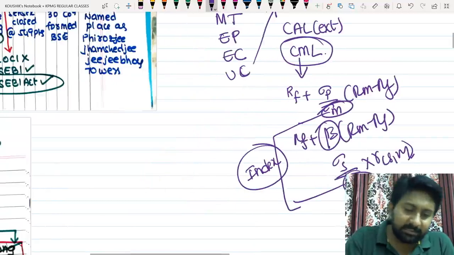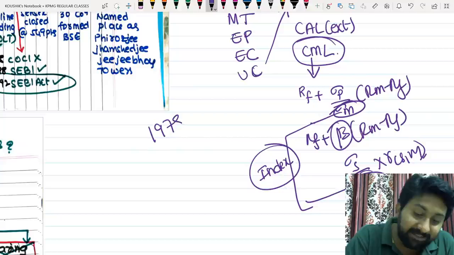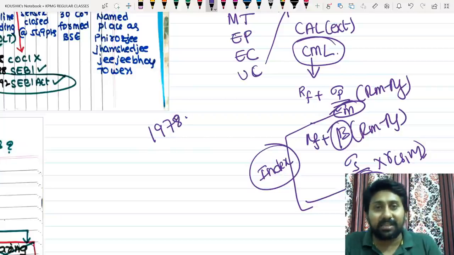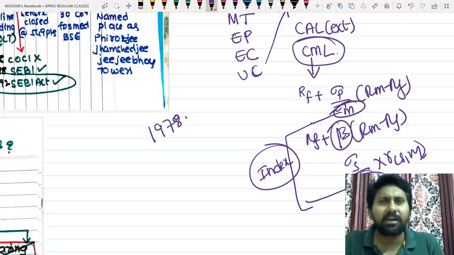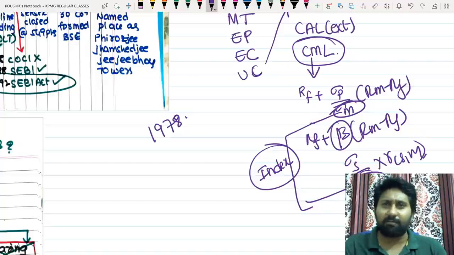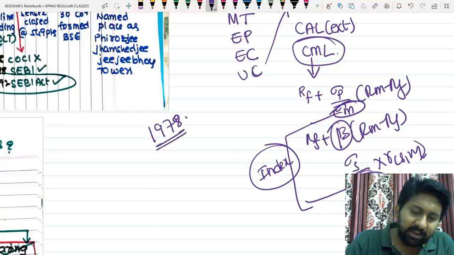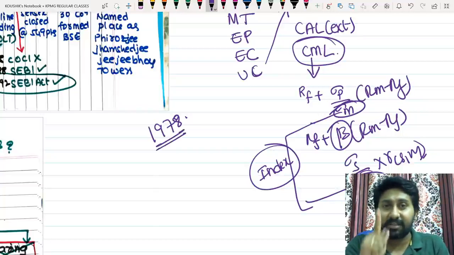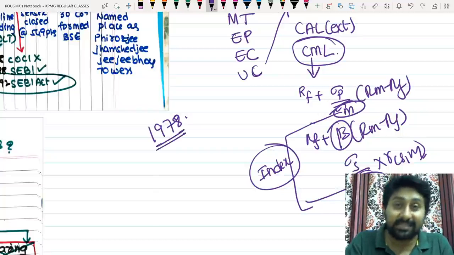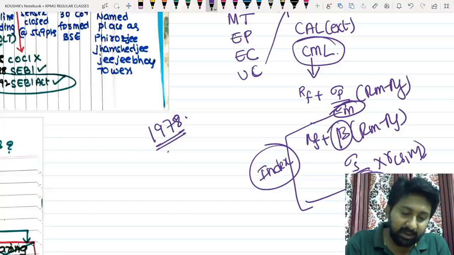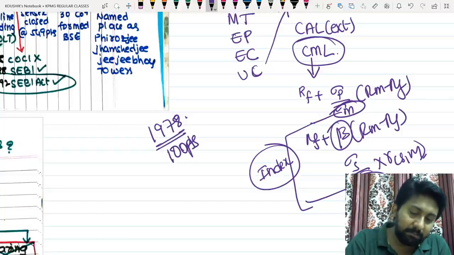Index in India has started in the year 1978. All these things are facts. Okay, sir, I have a doubt. Search on internet. Without a thorough research, I will not come. So in 1978, India found its first index, BSE Sensex. Okay, it started with 100 points at the beginning stage.